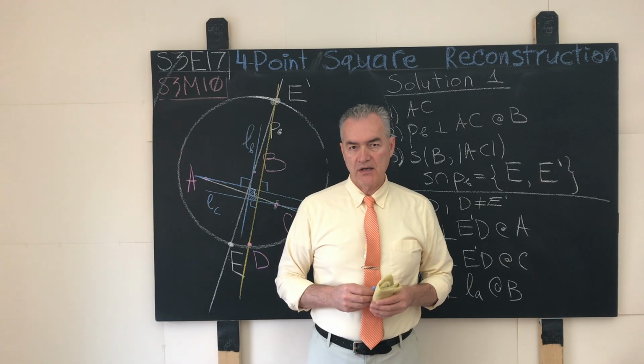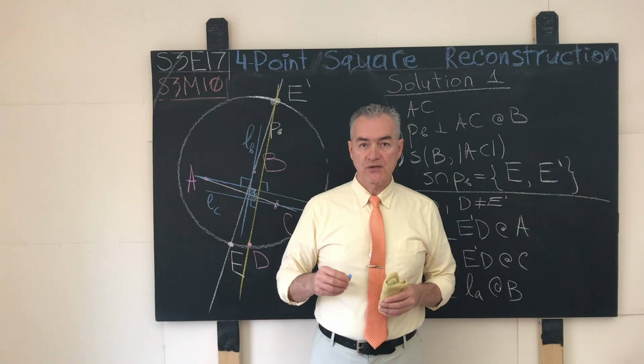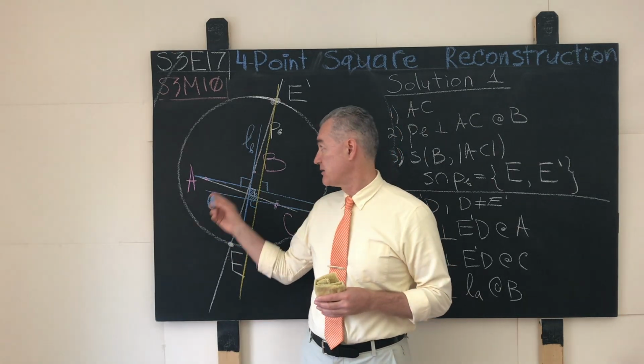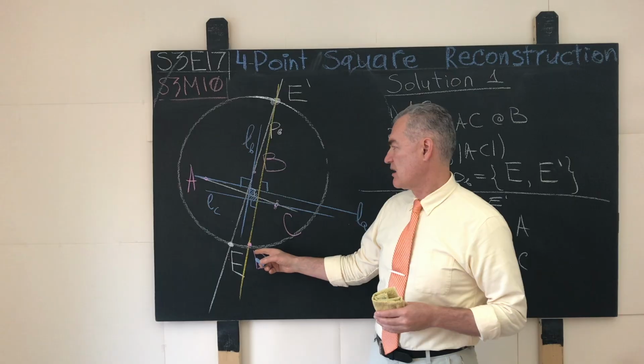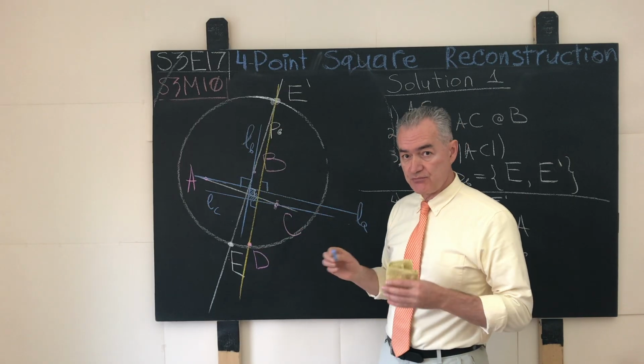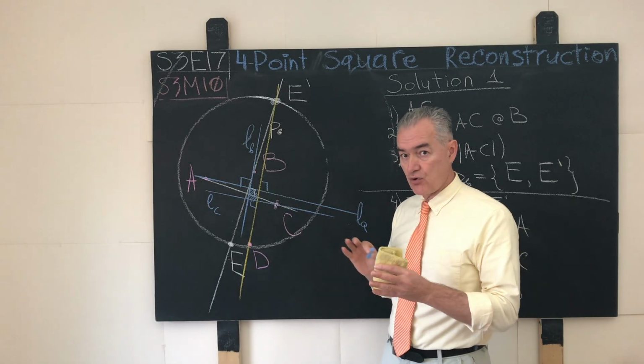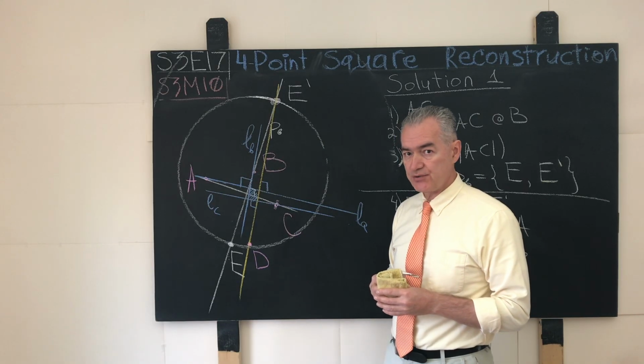Now that you saw my demonstration where I wiggle with the mouse the points A, B, C, and D, you hopefully saw the behavior of the orange second solution square.